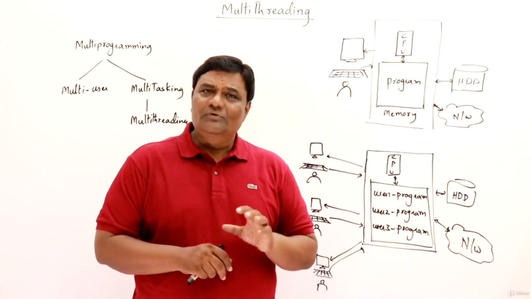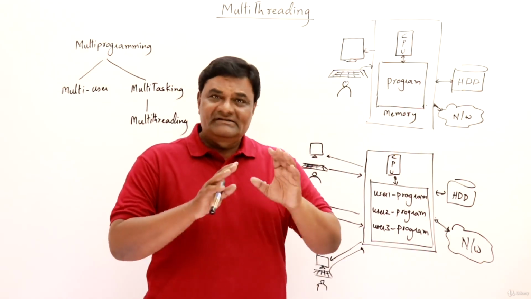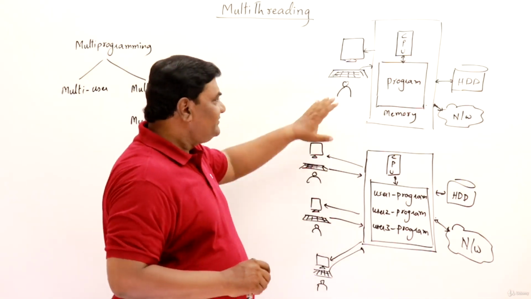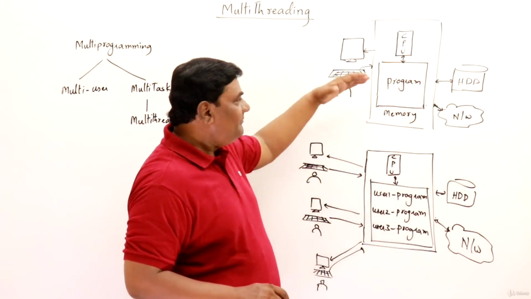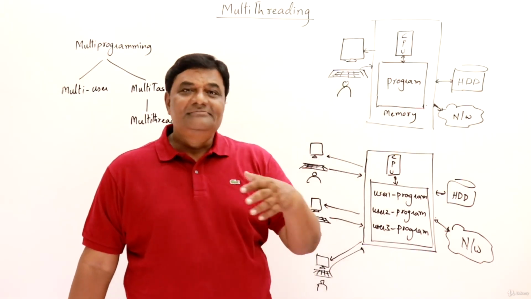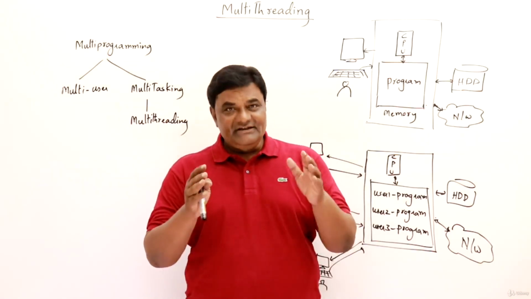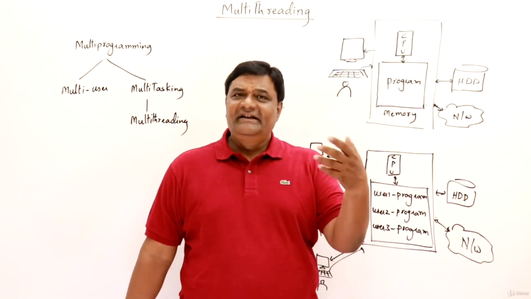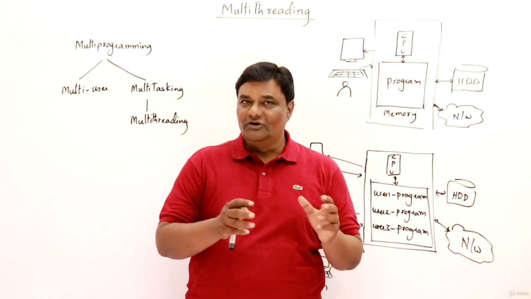So is it possible to run more than one program on the CPU? Yes, if it is idle, we can have some system such that it will assign some other program to the CPU. If the user is accessing the internet, the program is busy in accessing network data, but at that time some other program can execute on the CPU. So when a program is busy in accessing resources, the CPU can execute some other program. So from there the idea of multiprogramming starts, and it was started decades back. It's not a new concept. People have been using multiprogramming for a long time.